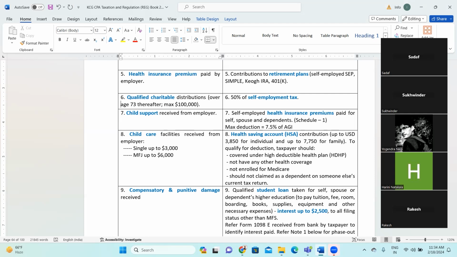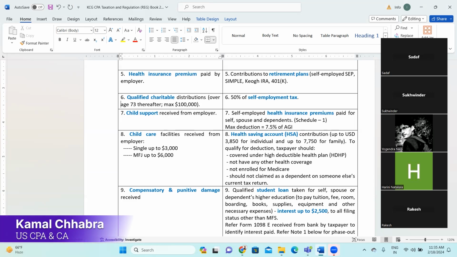Sir, can you please elaborate a little bit more about qualified charitable distributions? How does it happen in USA? In India, we don't receive anything, whatever we are donating. Whatever we are donating is a kind of a donation. We never get back any money out of that from any institute. Yeah. So no, let me elaborate on what you are saying.